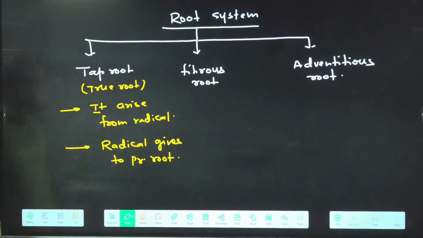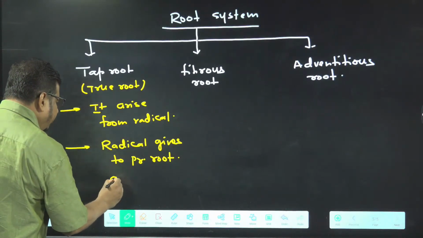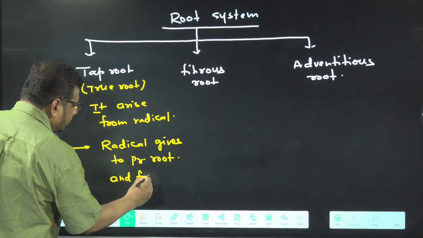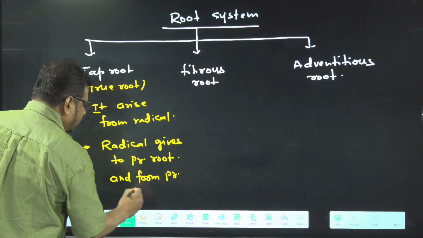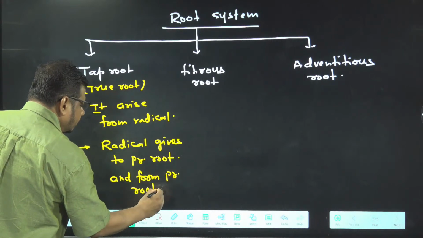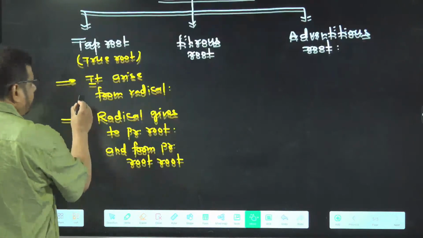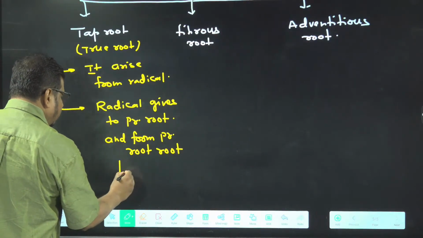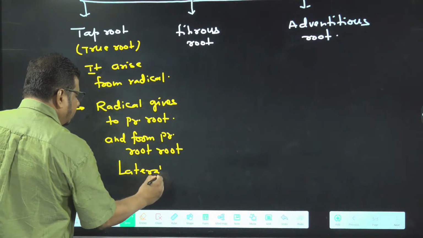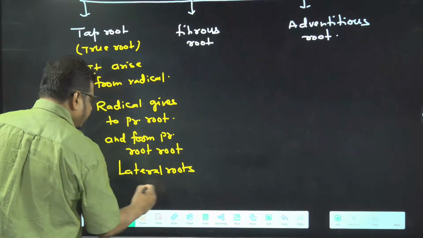The primary root arises from radical, and from the primary root, lateral roots arise.